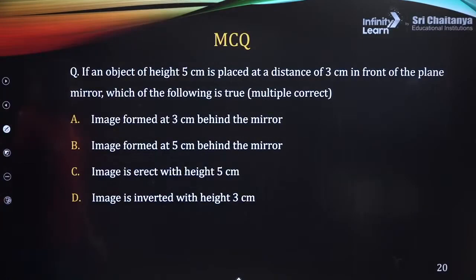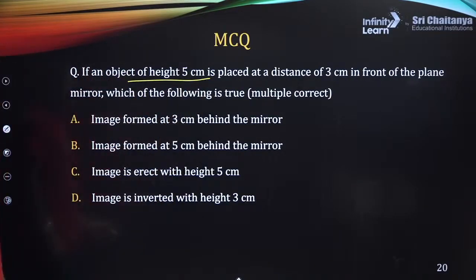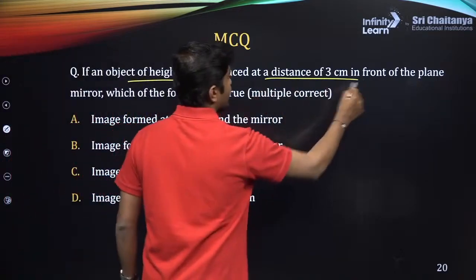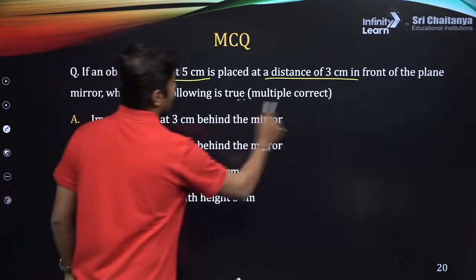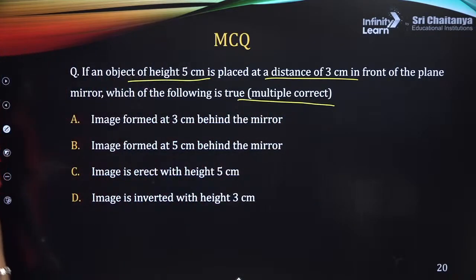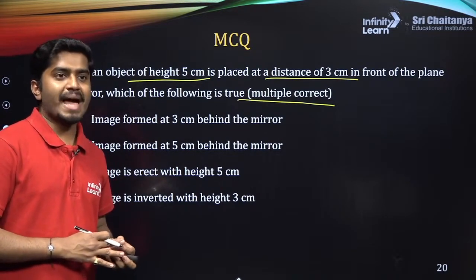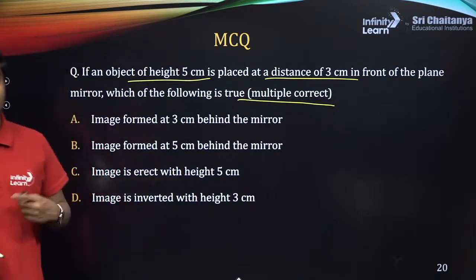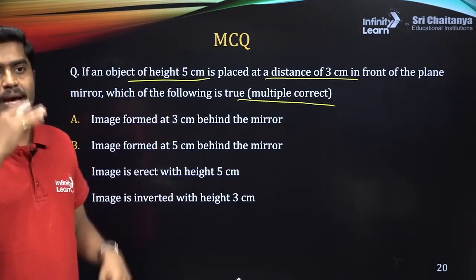Now an object of height 5 centimeter is placed at a distance of 3 centimeter in front of a plane mirror. Which of the following are true? Multiple correct. So you have to choose all the correct options. If we rotate the mirror by some angle, yes, that we are going to study maybe after a couple of classes. If you rotate the mirror, what will happen?